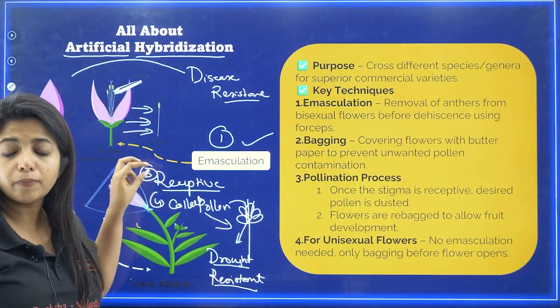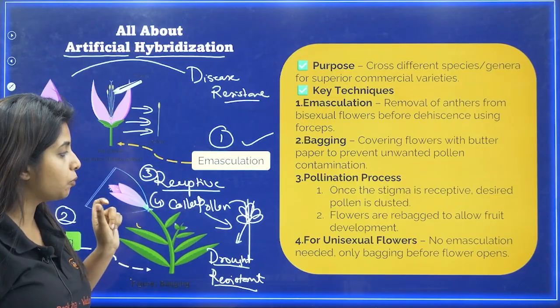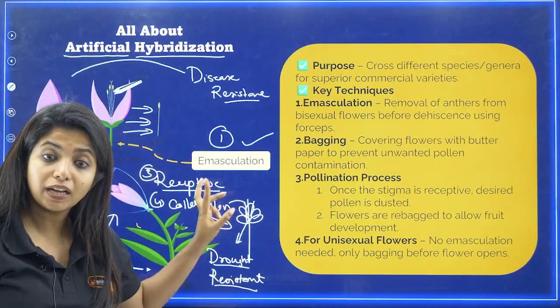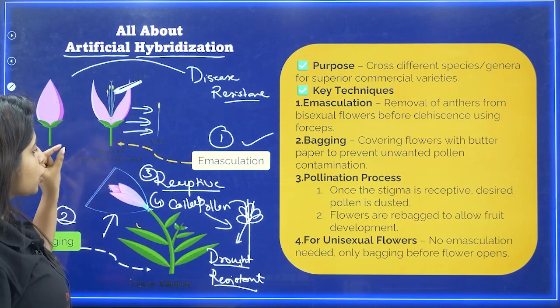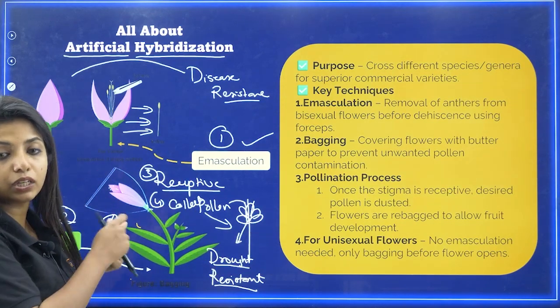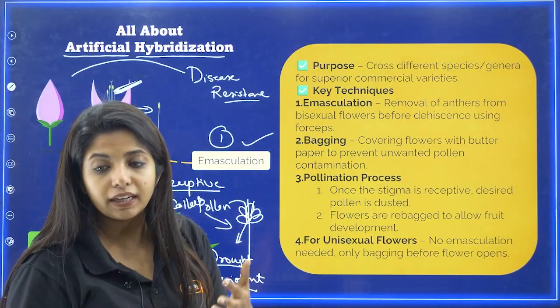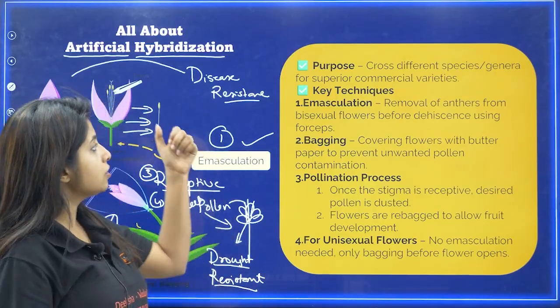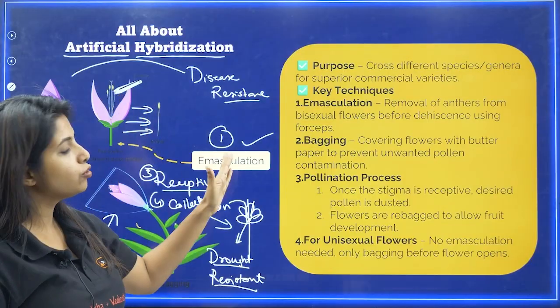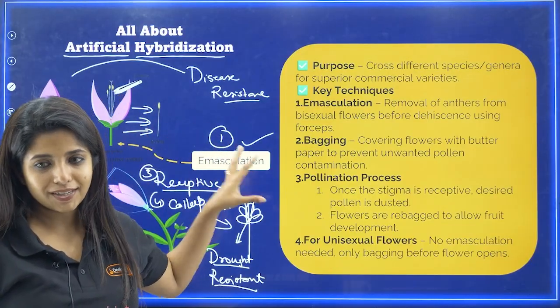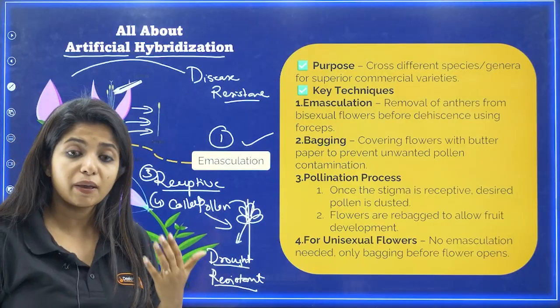Now you will wait until it becomes receptive, and once you know it is receptive, what do you do? You collect the pollen grains from the other plant. You take the pollen grains, remove the bag, put it on the stigma, and close it up again so that the pollination and the fertilization can happen. Now in the case of unisexual flowers, where only one sex is there in one particular plant, you do not have to do the process of emasculation. Please understand that. Now what is the purpose of artificial hybridization, my dear children?